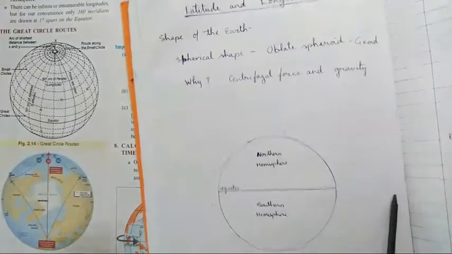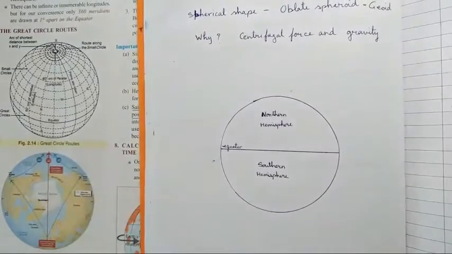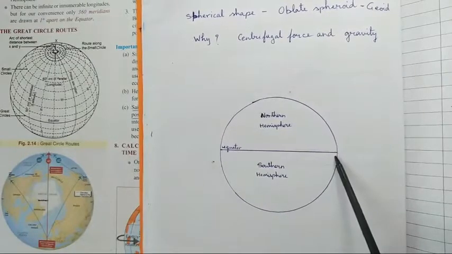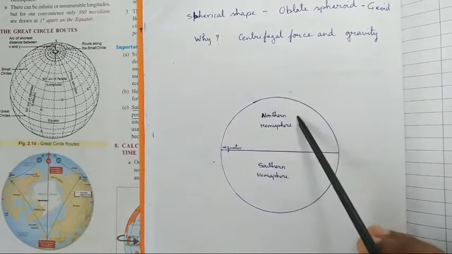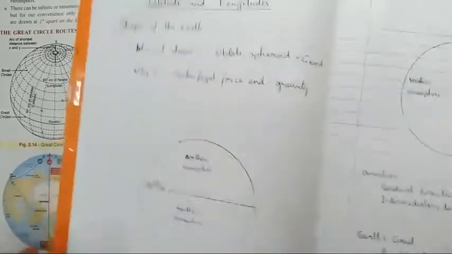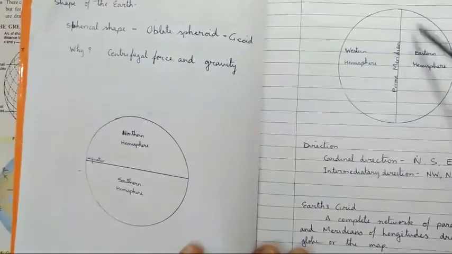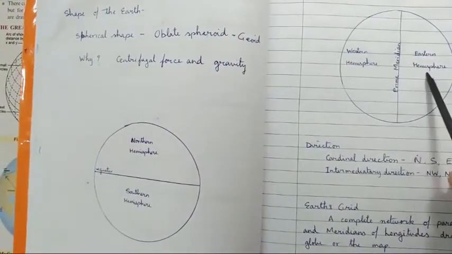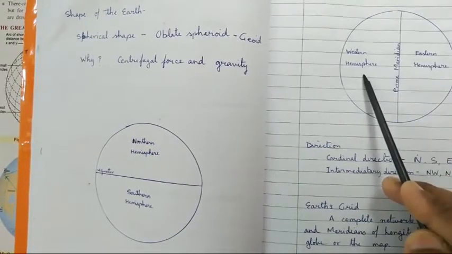Then next I explained the different hemispheres. There is the equator. It horizontally divides the earth into two equal halves, the northern hemisphere and the southern hemisphere. Then I explained the prime meridian, zero-degree longitude, which divides the earth into the eastern hemisphere and western hemisphere.